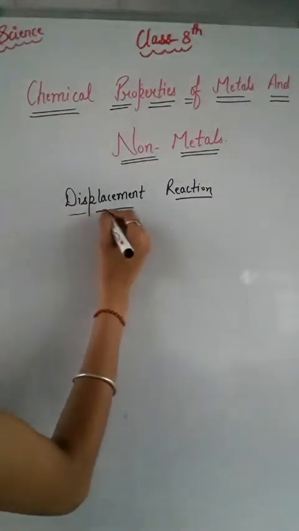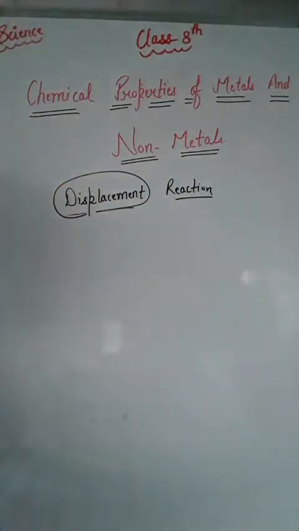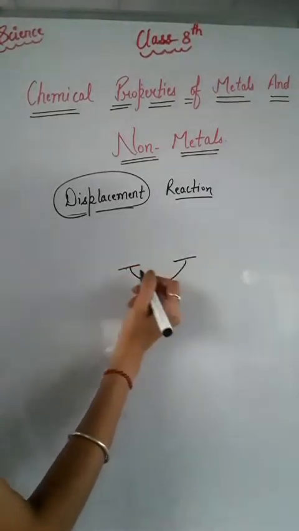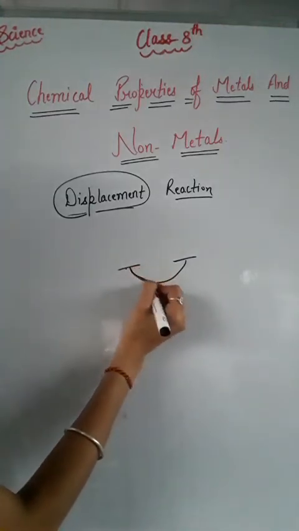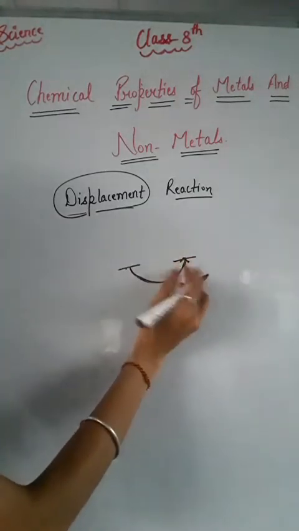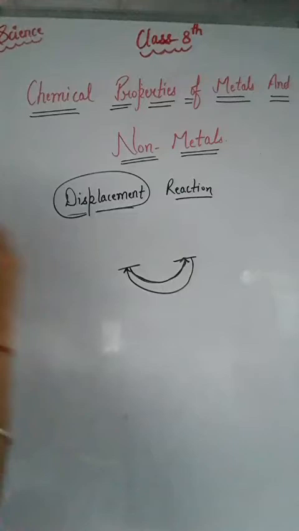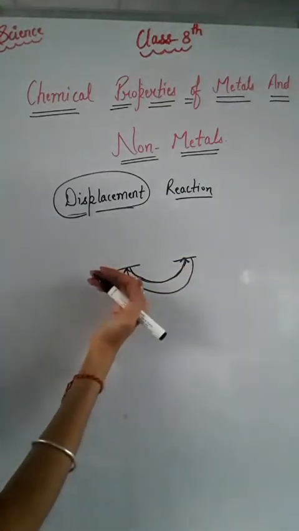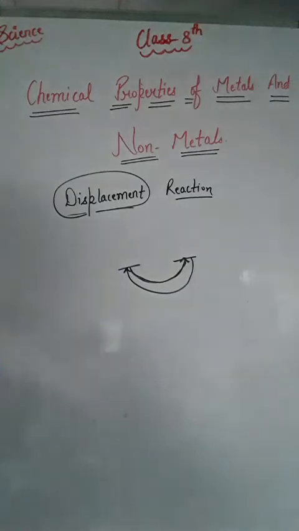Next is displacement reaction. As the name indicates, displacement reactions are those reactions in which one metal displaces another. Suppose one student is sitting here and another is sitting here. If we exchange the positions of these two students, this student takes the position of that student and that student takes the position of this student, then we have just displaced the position of one student with another. Similarly, displacement reactions are those in which one metal displaces another metal.